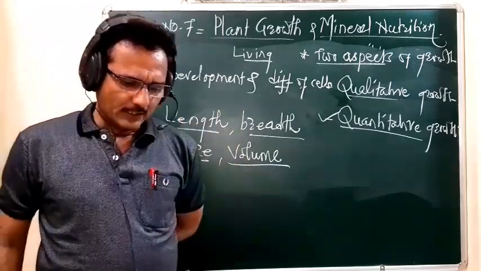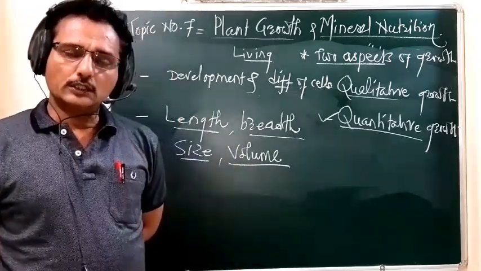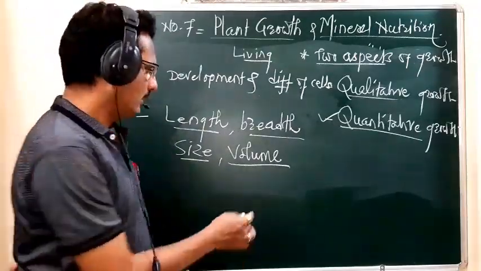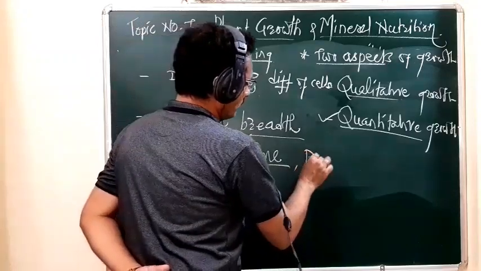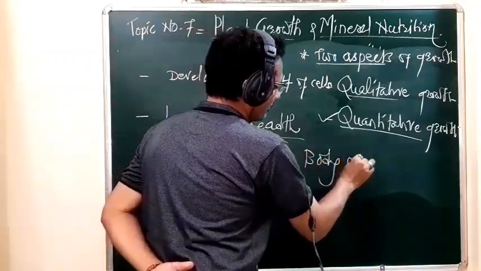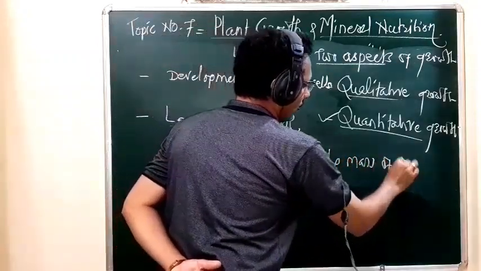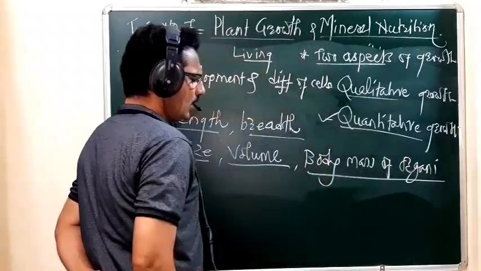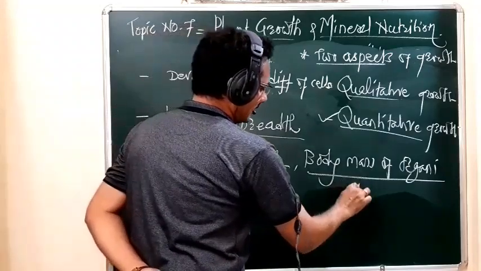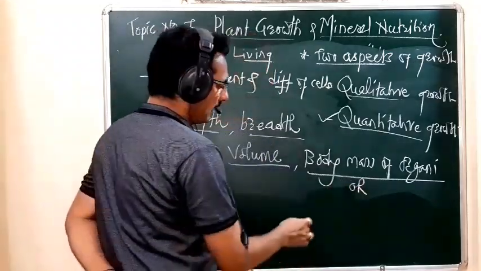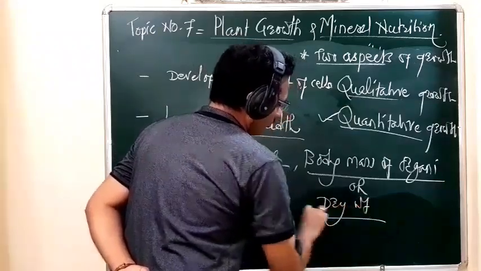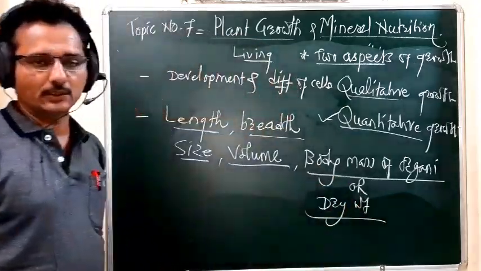Along with that it also shows the increase in the body mass of that organism, or we have to say there is an increase in the dry weight of that organism.